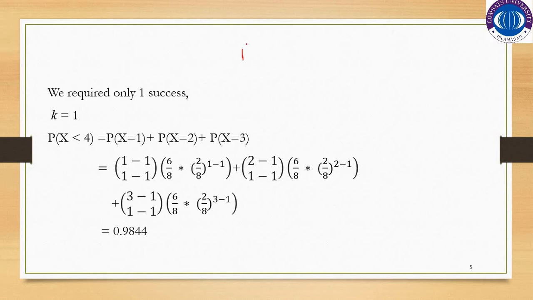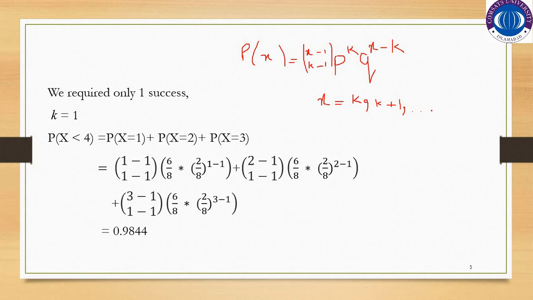So by the probability mass function of the negative binomial distribution, which is P(X = x) is equal to (x-1) C (k-1) p raised to the power k and q raised to the power x minus k, where q is the probability of failure, which is 1 minus p, and where x is equal to k, k plus 1, and so on.